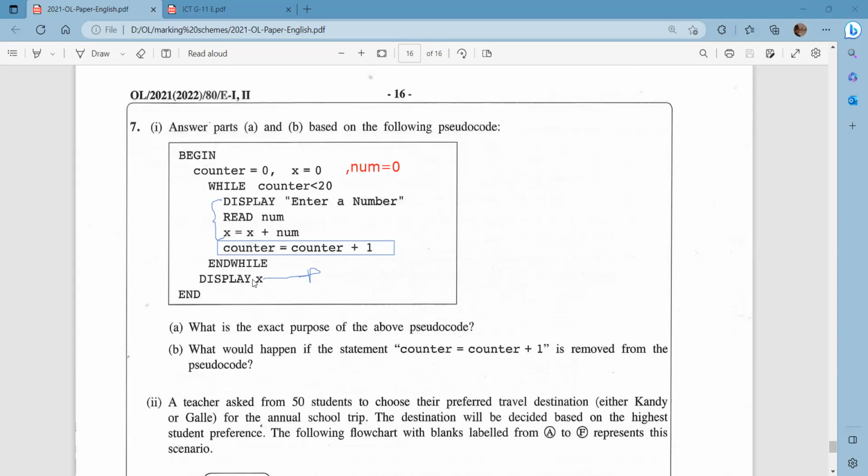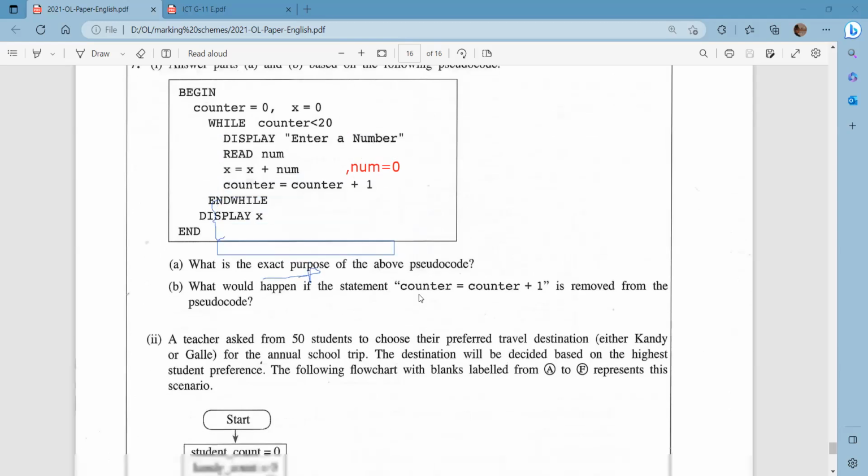So therefore, there are two things that can happen. One is the loop will be infinitely executed, and it will take an infinite number of inputs, right? And also, since the loop is not going to end, x will not be displayed, right? That's part 1 of question number 7.